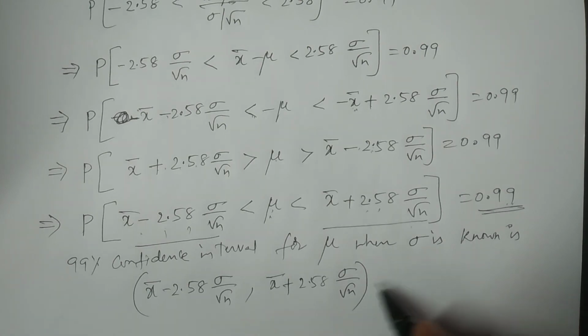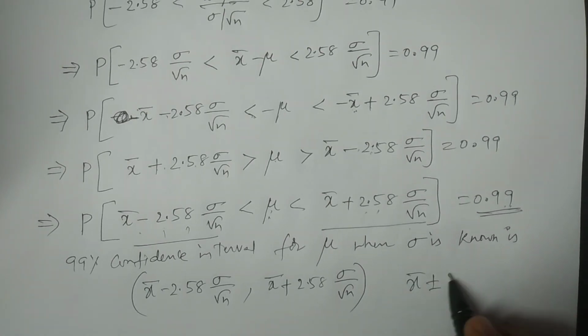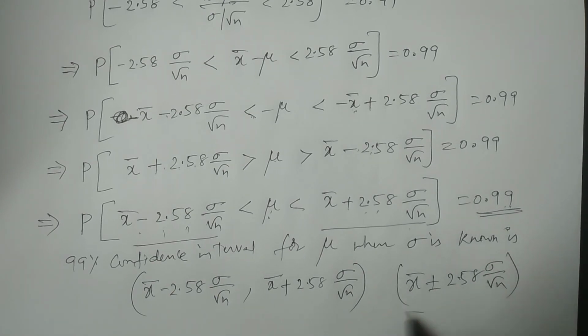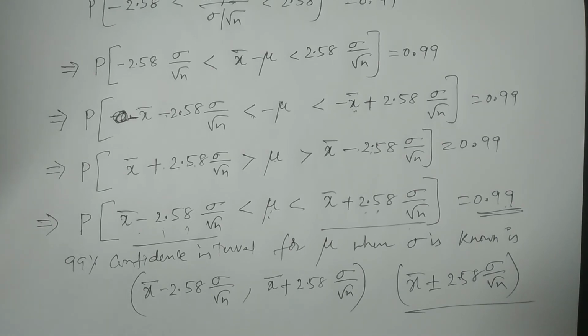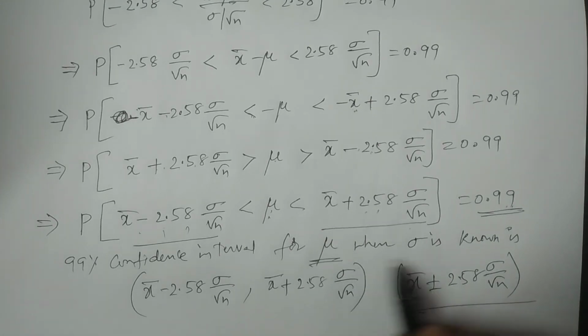Or else we can also write x bar plus or minus 2.58 into sigma by root n, which are nothing but the limits of the confidence interval, or confidence limits, for the population mean mu when sigma is known.